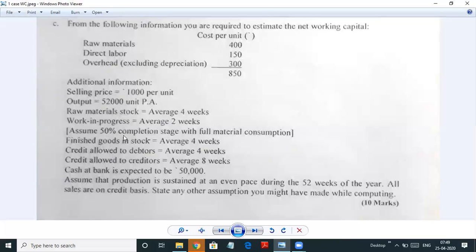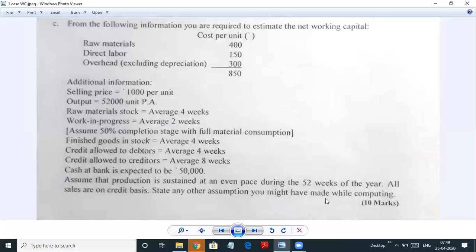So this above thing, 50% completion, in some problems it will be given, in some not. Even if it is not given, we have to assume the same and do it. Credit allowed to debtors. So debtors will take 4 weeks to pay. Credit allowed to creditors. You will take 8 weeks to give it to creditors. Cash in bank required is 50,000. Assume that production is sustained at an even pace during the 52 weeks of the year. So you have to consider 1 year as 52 weeks. All sales are on credit basis. State any other assumptions you might have made while completing.